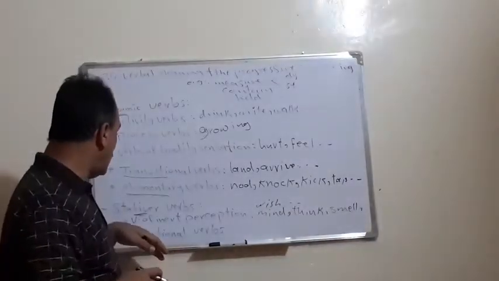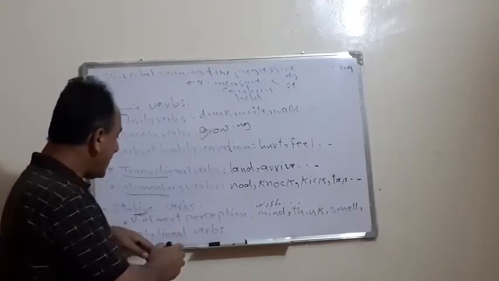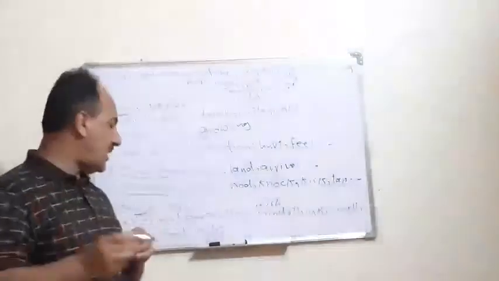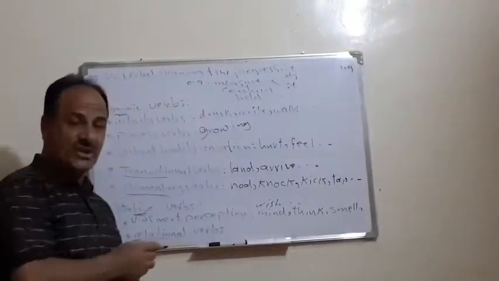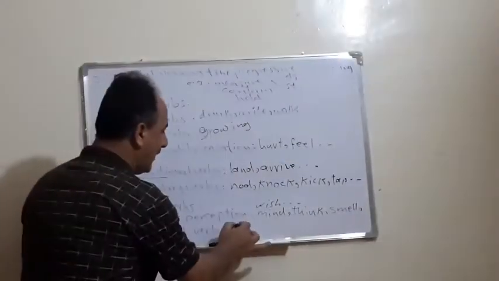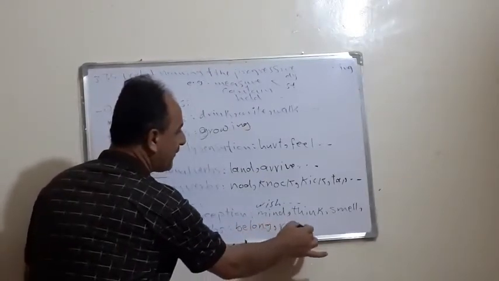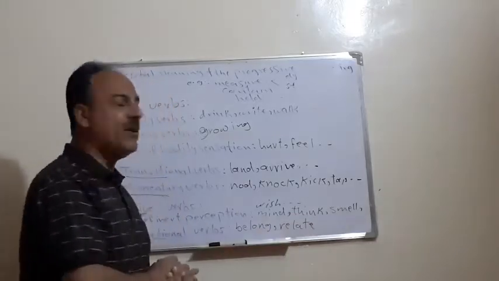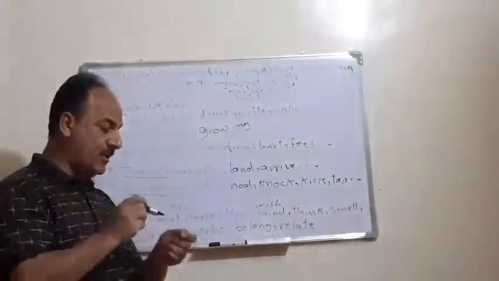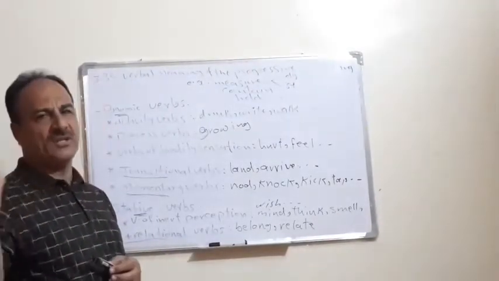The second group of stative verbs is the relational verbs. Relational, from the noun relation, means the linking between two sides. For example, belong or relate. Belong, for example, if you belong to the English department, we do not say you are belonging to the English department.